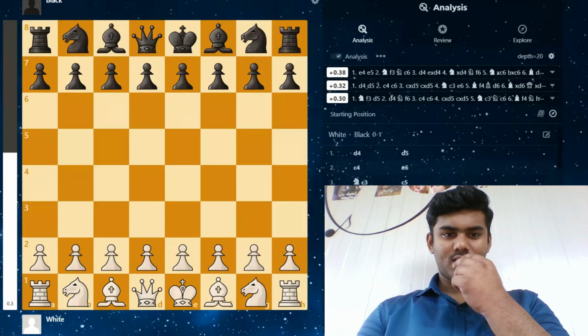And today we are going to analyze a game between Gukesh and Maghsoodloo. This game was played in Chess Olympiad 2024. Maghsoodloo is playing with the white pieces, and Gukesh is playing with the black pieces.